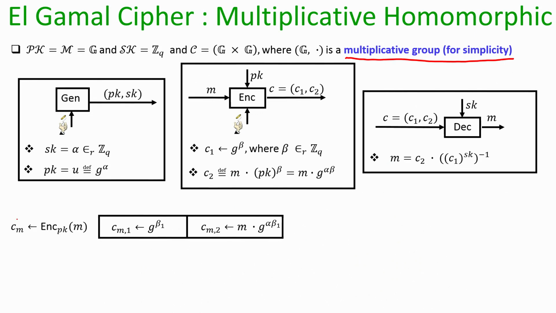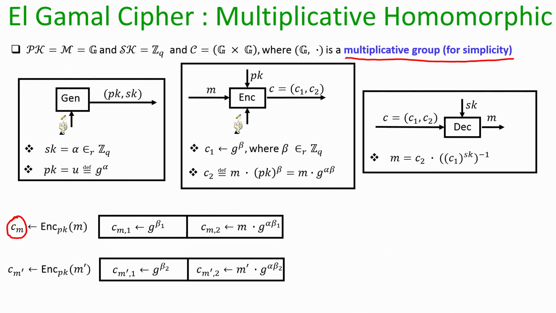So, imagine I am given an encryption of some unknown plain text m. I do not know the plain text m, but I know the public key, and I have an Elgamal encryption of that unknown plain text m, which consists of two group elements which I am denoting by C sub m comma 1 and C sub m comma 2. And as per the syntax of the Elgamal encryption process, Cm will have this property. Here beta 1 is the underlying randomness used by the sender, and in the same way imagine that I have an Elgamal ciphertext of an unknown message m dash, again consisting of two group elements.